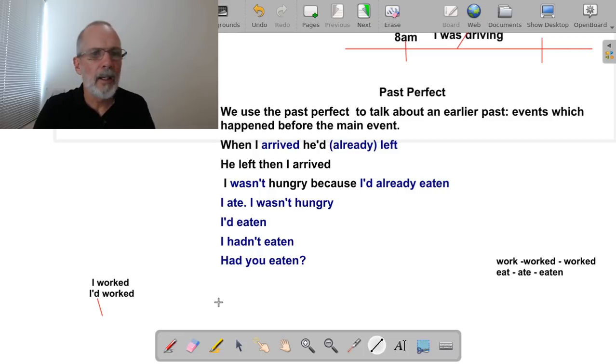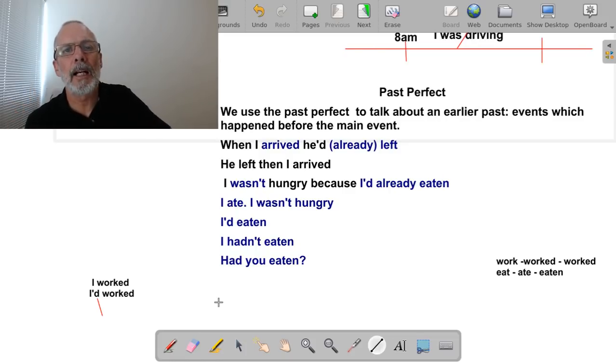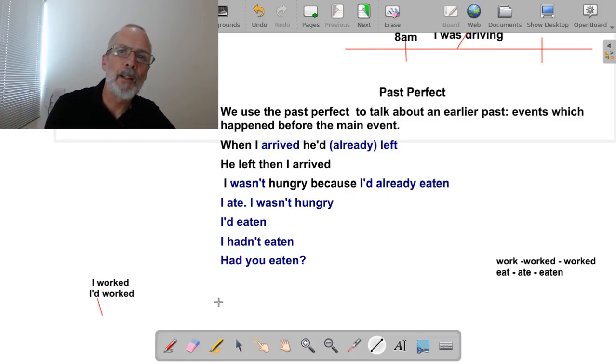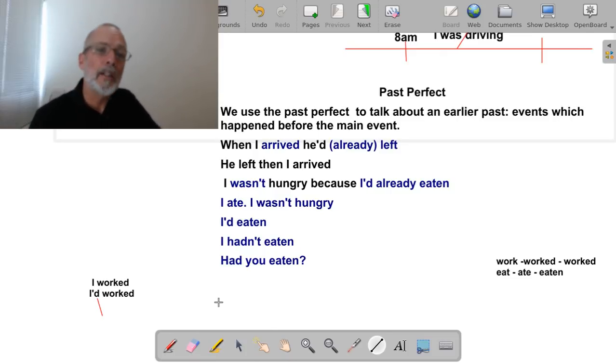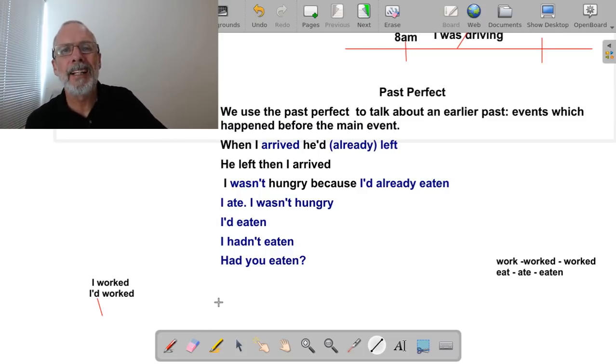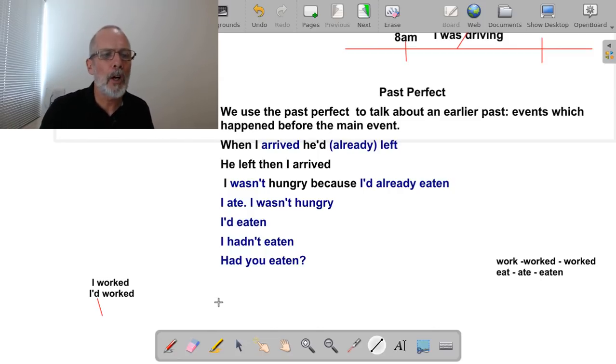You can't hear it very clearly. It may sound the same. You may not even realize that the speaker is using the past perfect. It may sound like the past, but it isn't. I worked, I'd worked. And maybe that's what makes it difficult to learn this tense, because if you're a person who learns by listening, maybe you don't hear it and you think that it's okay to use the past.